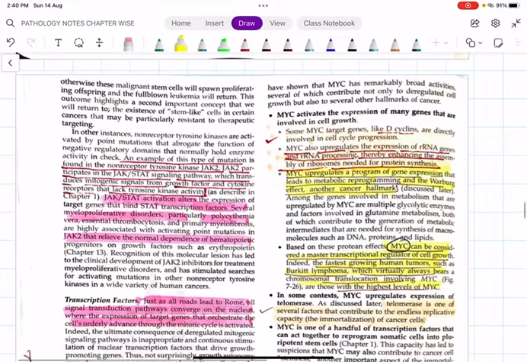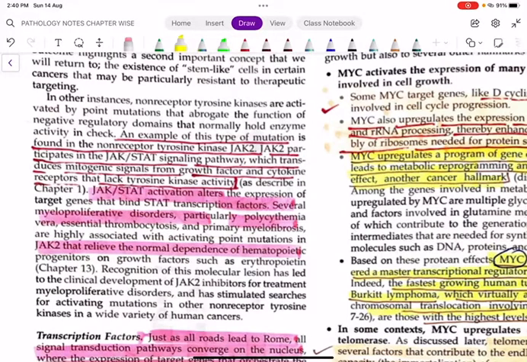And we have what we call the JAK-STAT signaling pathway. Just remember one point. The JAK-STAT signaling pathway is implicated in the pathogenesis of some important neoplasms, namely myeloproliferative neoplasms, especially polycythemia rubra vera or polycythemia vera, essential thrombocytosis, and primary myelofibrosis.